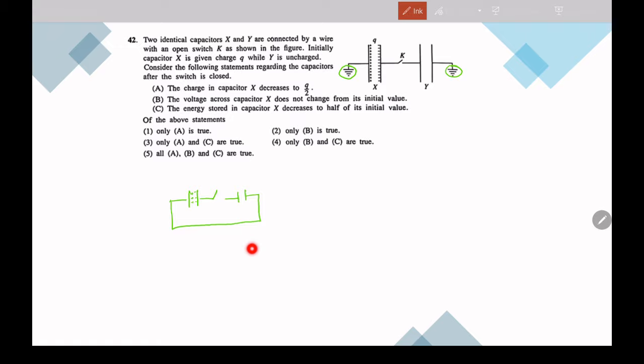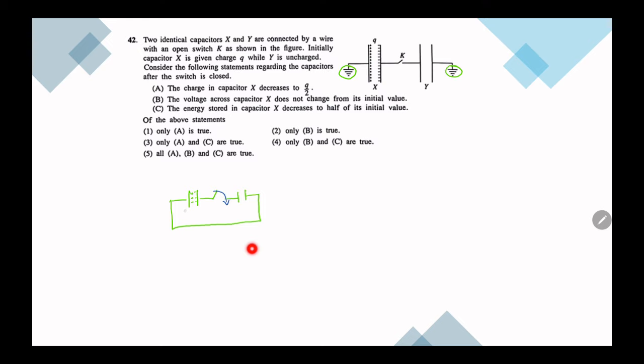So we know that when we close this switch, these positive charges try to move and come to this side. That means it cannot pass this one, right? Anyways, they are going to get charged. Both of them are going to distribute the charge. Okay, charge of the capacitor decreases to Q by 2.